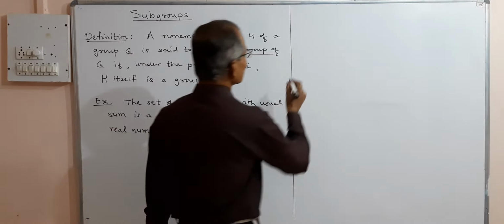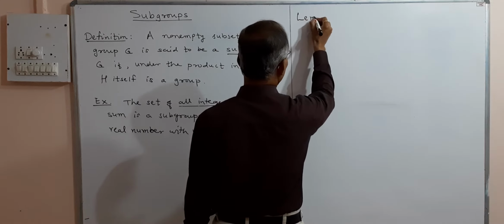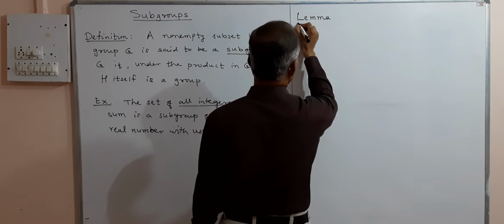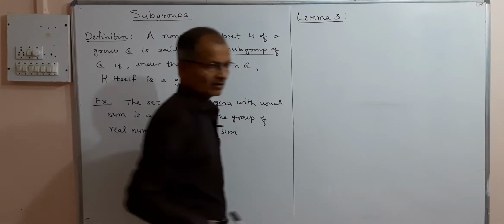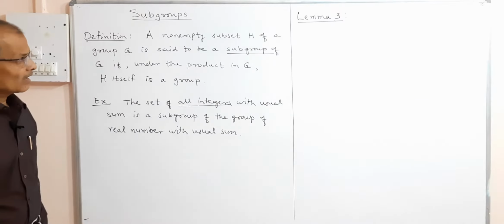Now we shall consider a result, which is a criteria for subgroup, and we write it as Lemma 3. Two lemmas we have studied earlier for group.